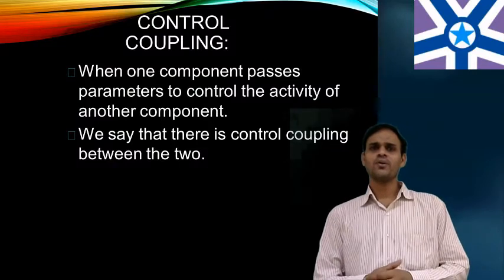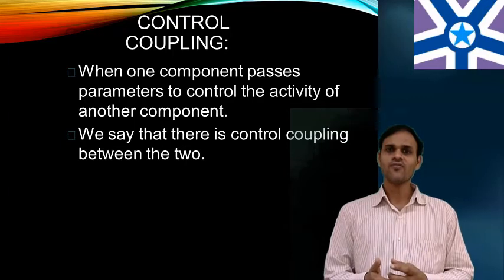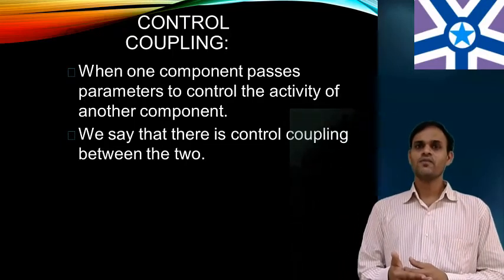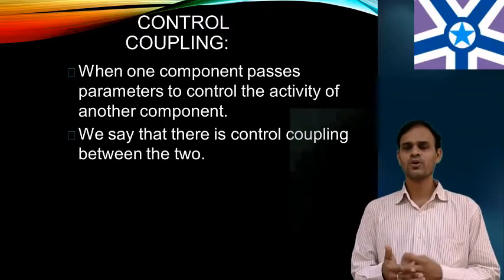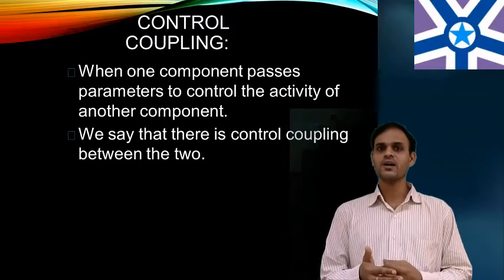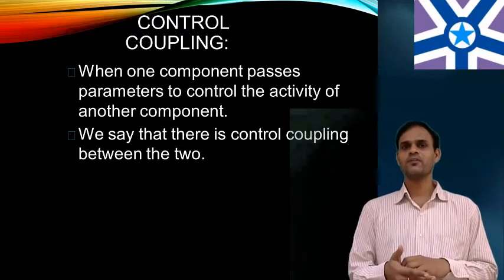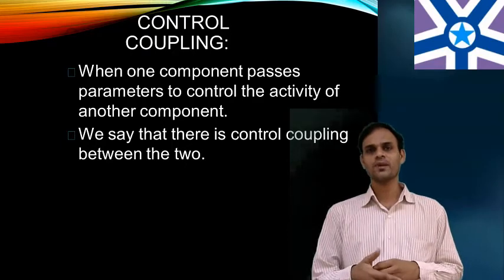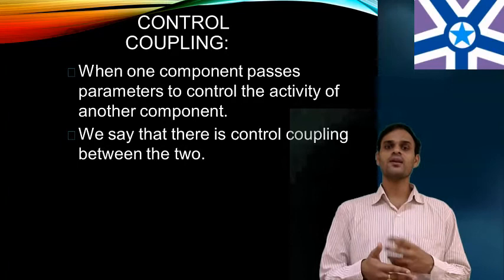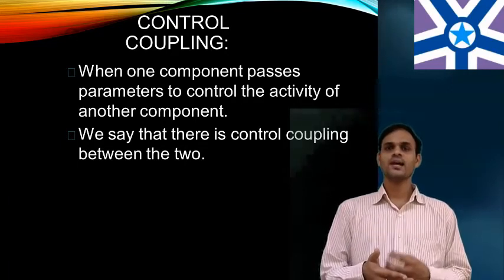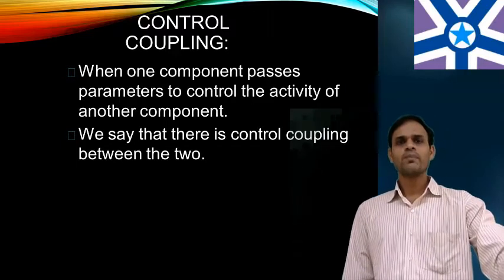So what is control coupling? When one component passes parameters to control the activity of another component. Whenever I write a program, I can pass some parameters, and based on the parameters I can control the program. That is my intention in our program. Same here: the definition of control coupling means when one component passes parameters to control the activity of another component, we say that there is control coupling between the two. So this is the definition of control coupling.